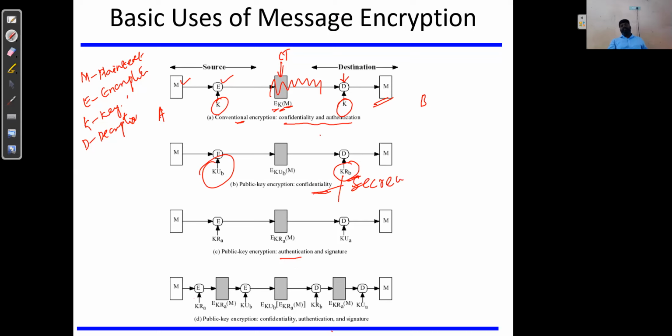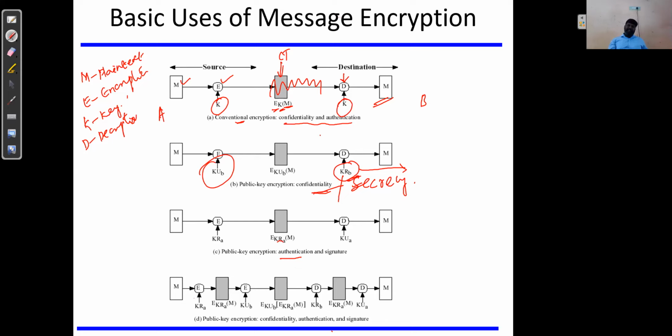I hope you remember this concept. The receiver's private key is known only by the receiver, so no one else can decrypt the message.